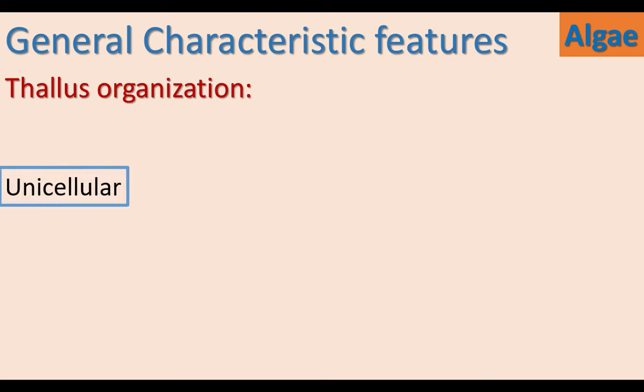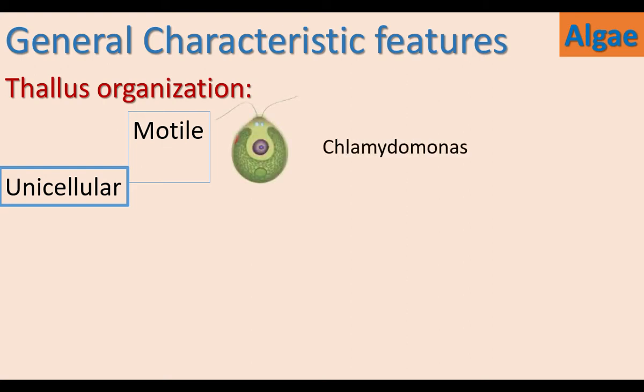Now let us move on to the general characteristic features of algae. The plant body is called a thallus. Let us see the thallus organization. Some algae are unicellular. The unicellular algae may be motile or non-motile. Chlamydomonas is a motile alga. It is unicellular. It has flagella for movement. Non-motile alga is Chlorella.